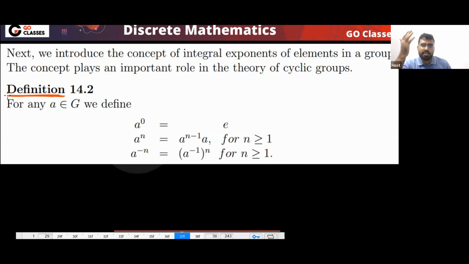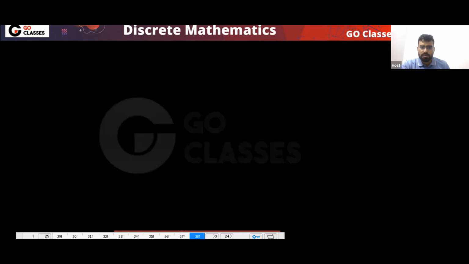Remember this point: this is the definition, so you don't need to prove it. A power 0 we define as e, a power n we define like this, and a power minus n we define as (a inverse) power n. Let me tell you one more thing: this power is defined in any semigroup, because in a semigroup you have the associative property, and whenever you have associativity, you can define this power.